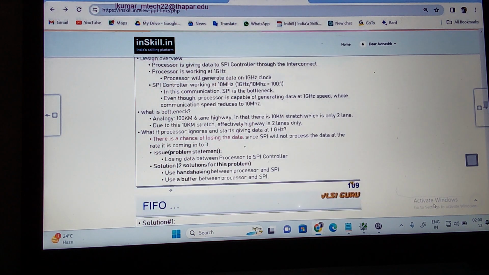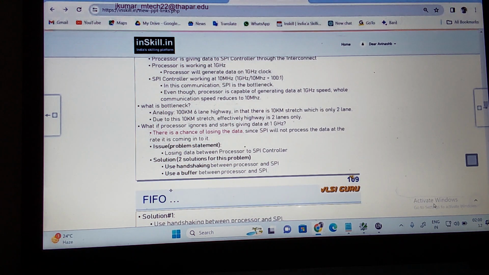Now what if the processor ignores this and starts giving the data at 1 gigahertz? If the processor starts sending the data at 1 gigahertz, then what happens here? There is a chance of losing the data, since the SPI will not process the data at the data rate which is coming into it. So the issue in this case is loss of the data.